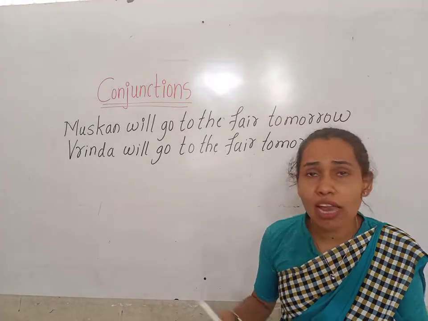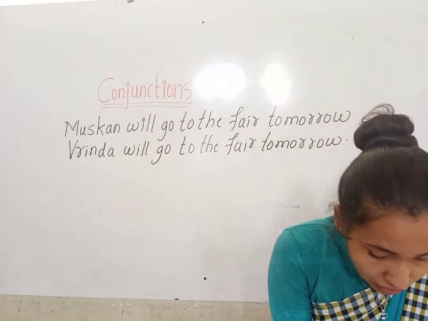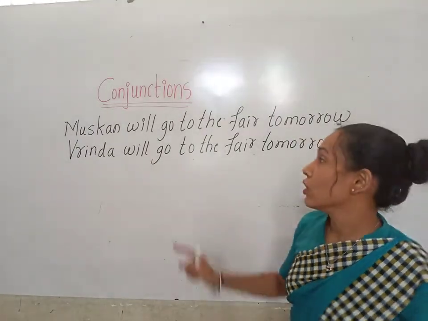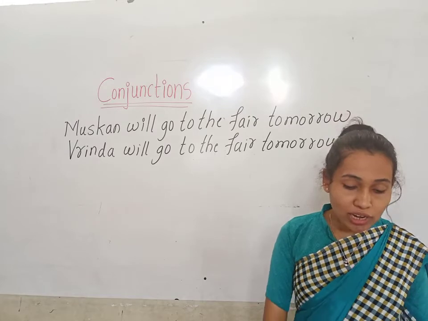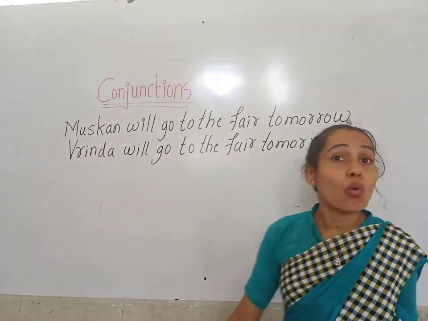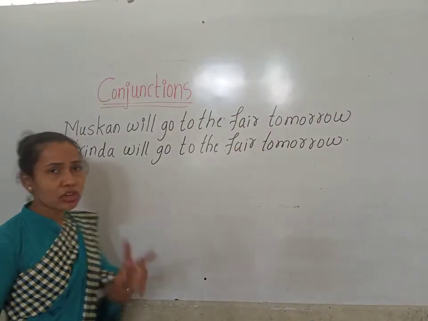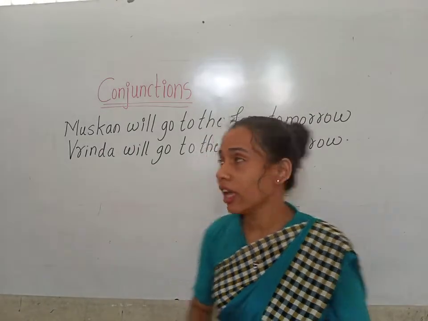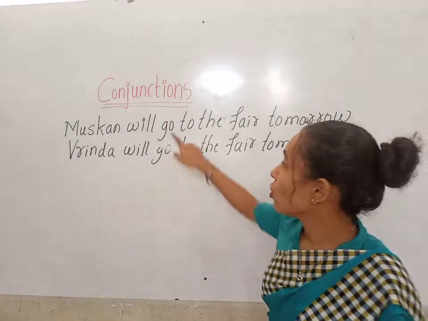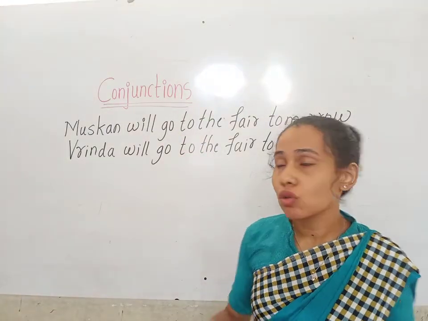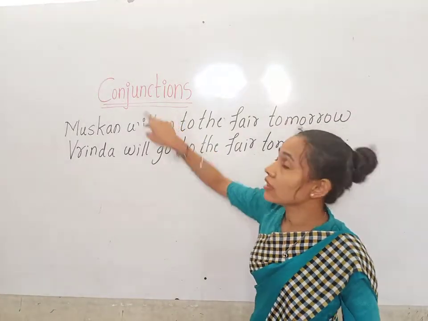So do we really need to write the two sentences? No. We can join and write as one sentence children. They both are going to do the same work, so we can join and write in one sentence by using the conjunction.